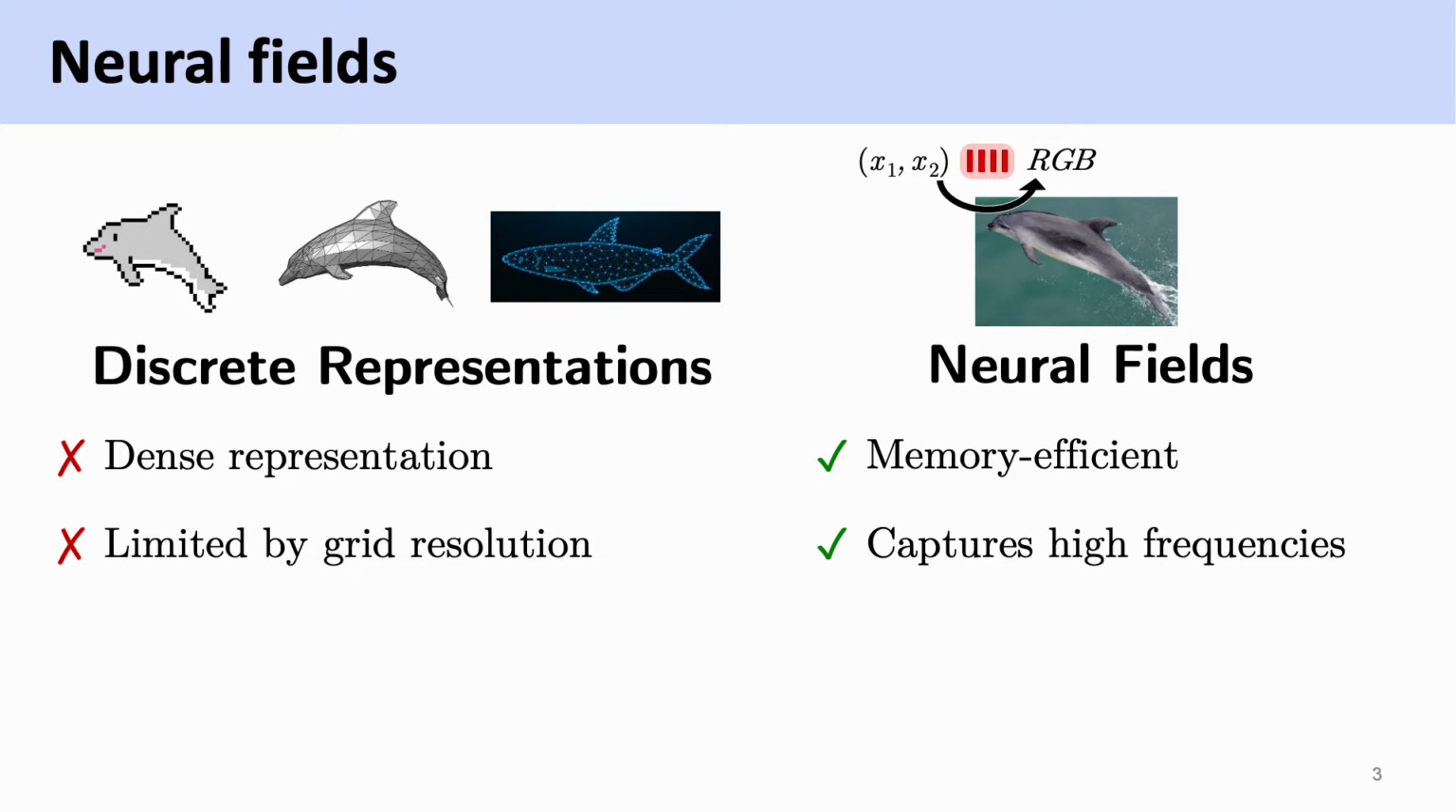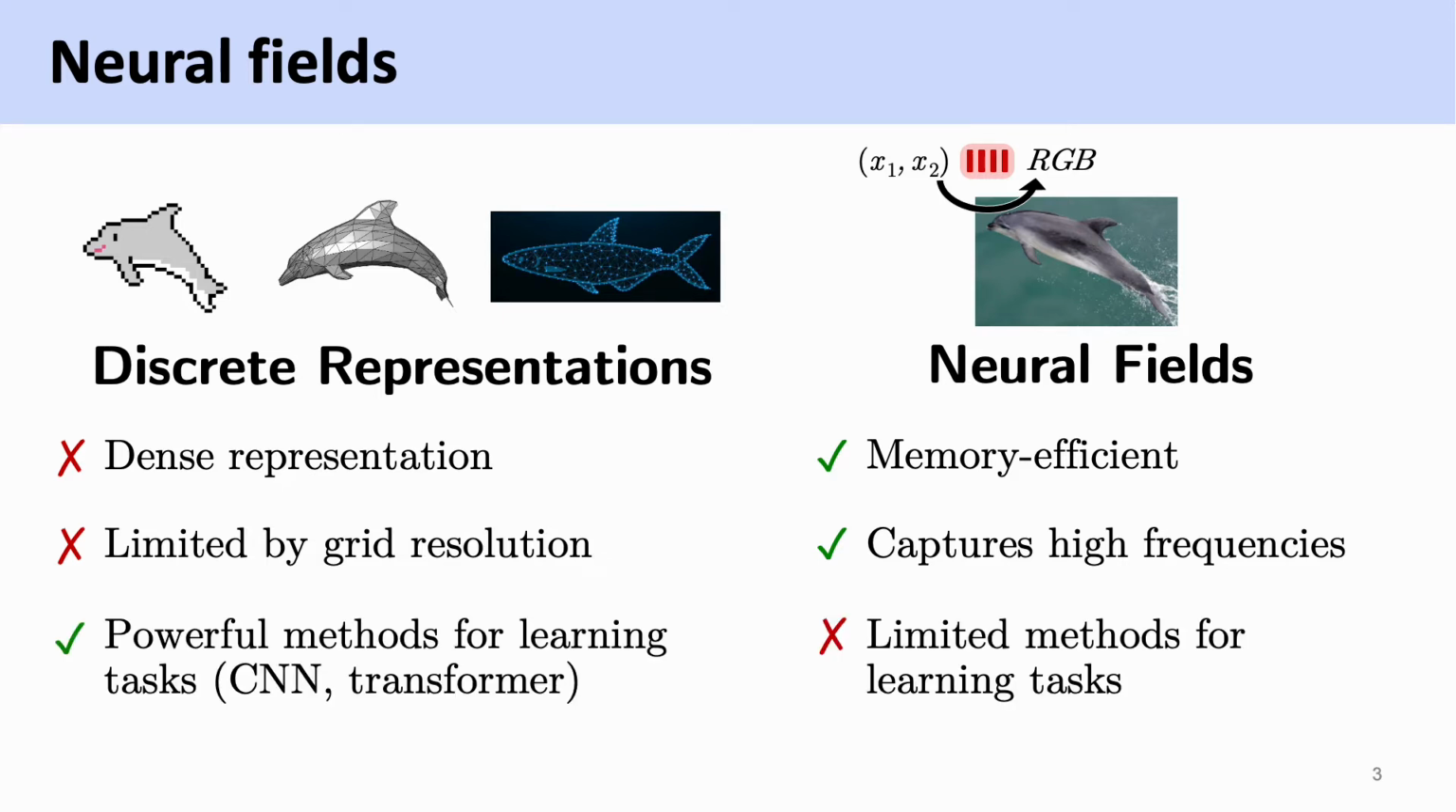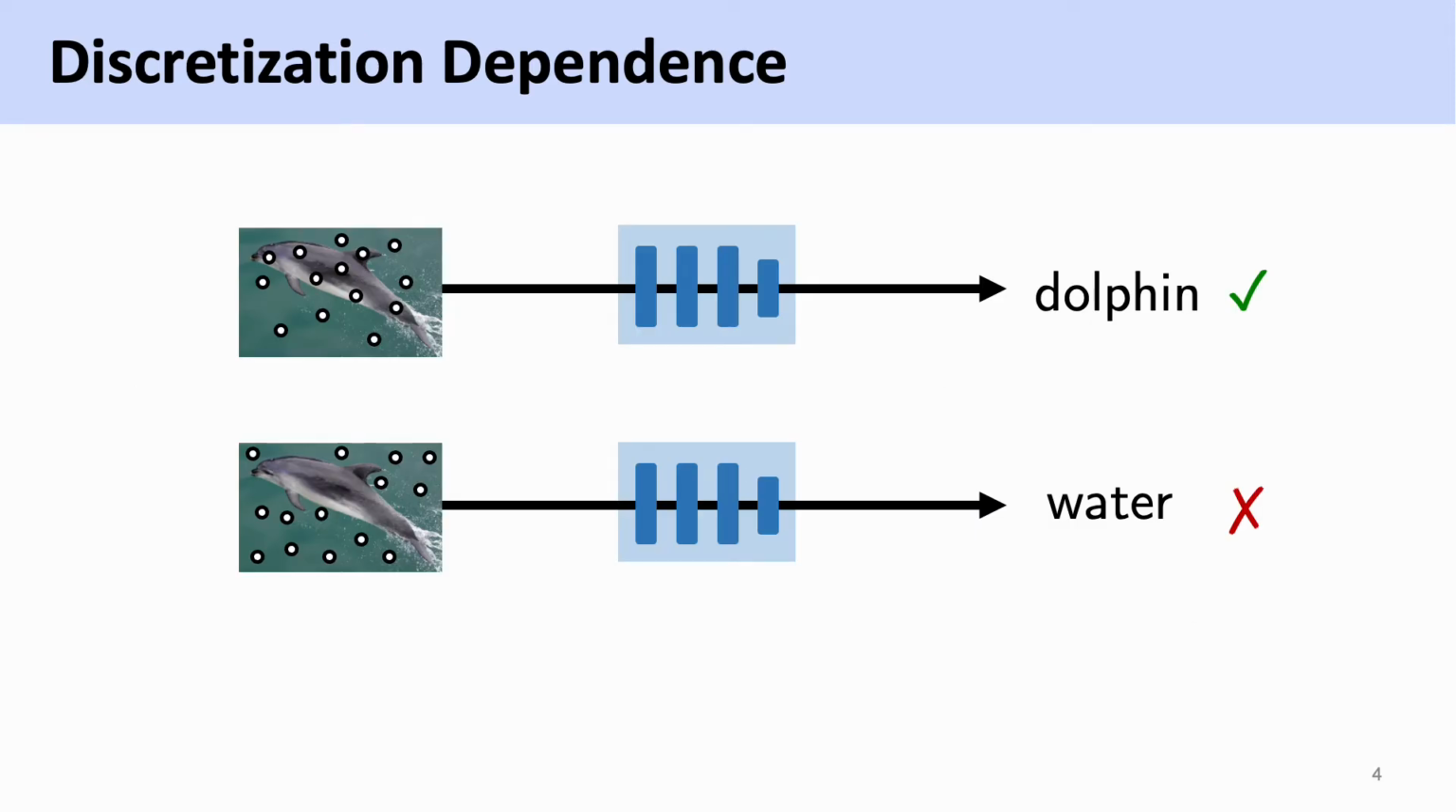But whereas we have powerful architectures for learning on discrete data, we don't really know how to do learning on neural fields. We need some way of choosing which points on the field to evaluate for downstream tasks. We call these points a discretization of the field. Certain discretizations are better than others. If we're trying to classify an image, discretizing the domain badly can lead to the wrong predictions. But it's difficult to know how to discretize your domain in an optimal way for each task.